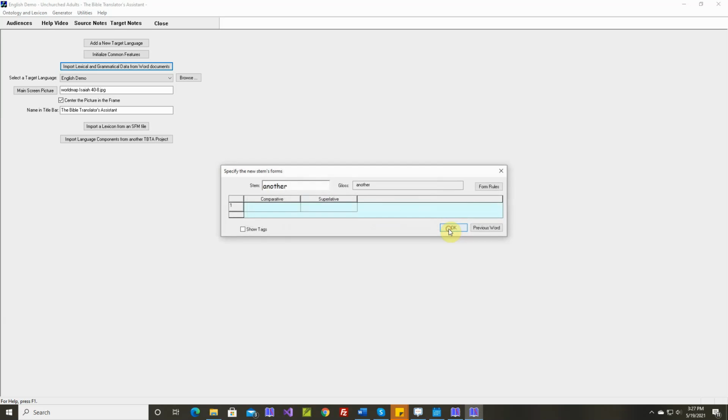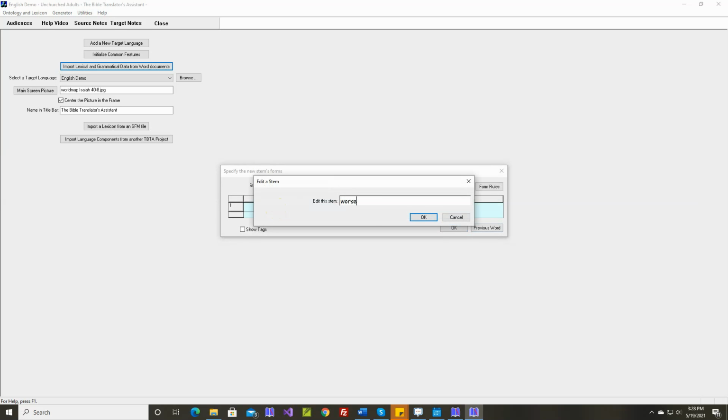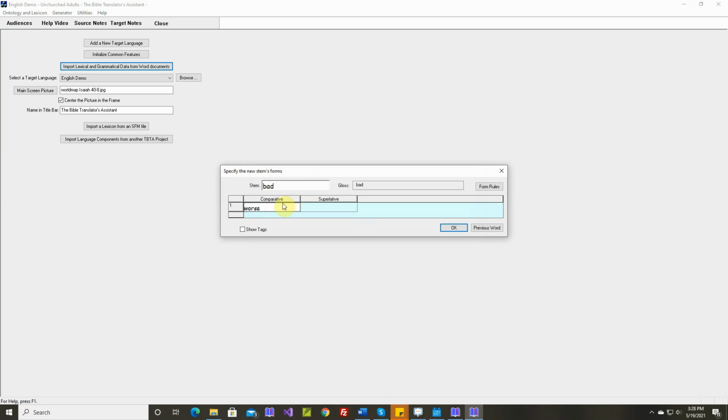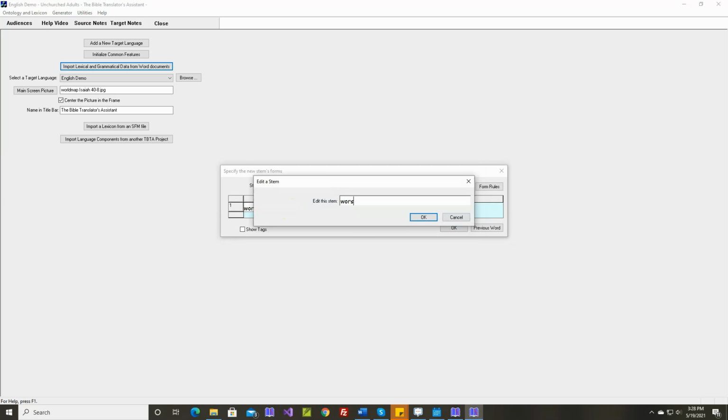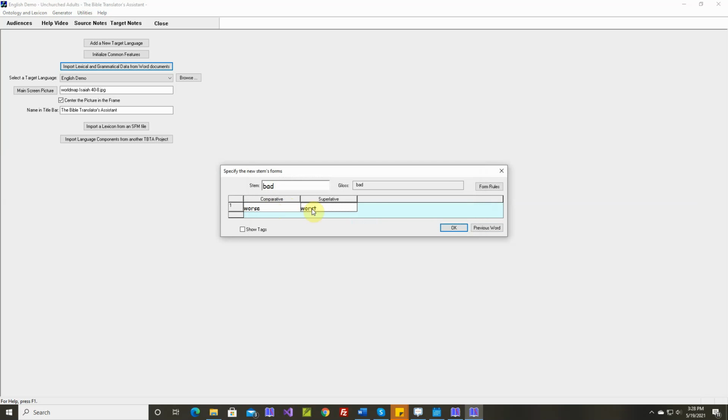Okay, about, another, bad. Actually, comparative is worse, than worst. More bitter, most bitter. Certain, enough. More excited, most excited. Few, kinder, more, old.